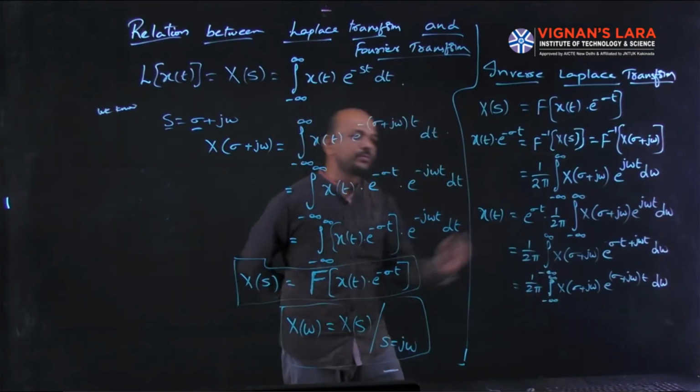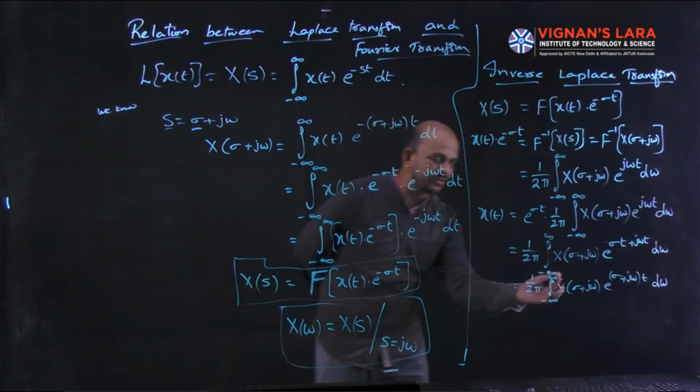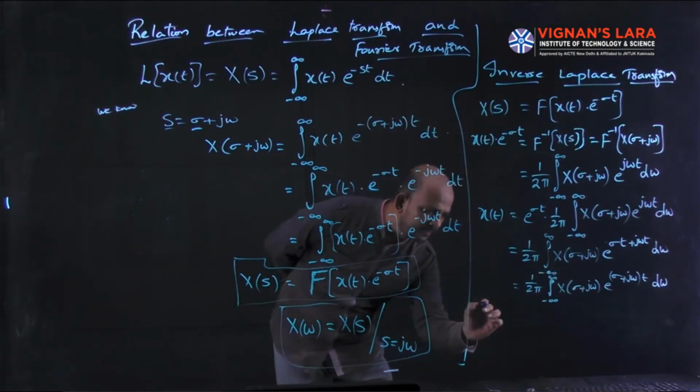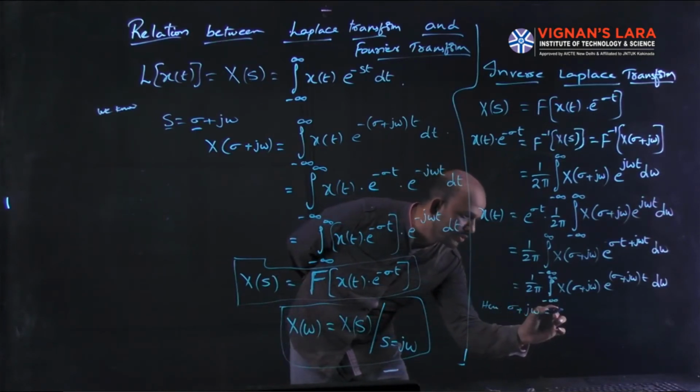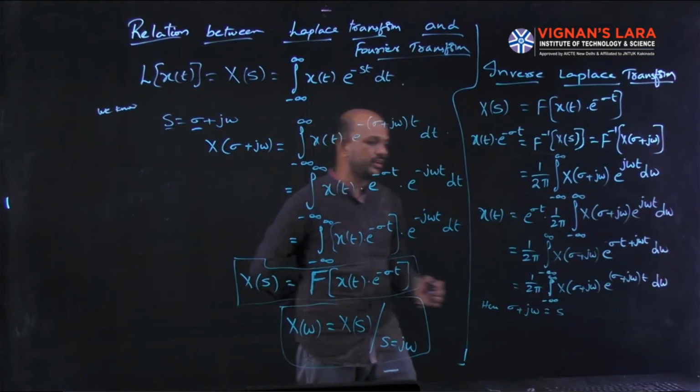Here sigma plus j omega value is nothing but s. We all know sigma plus j omega equals s.